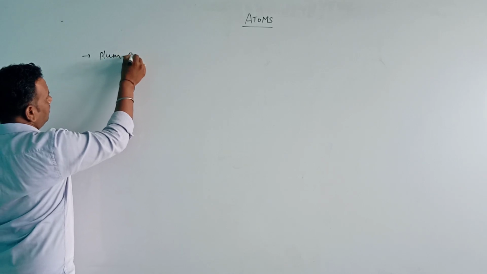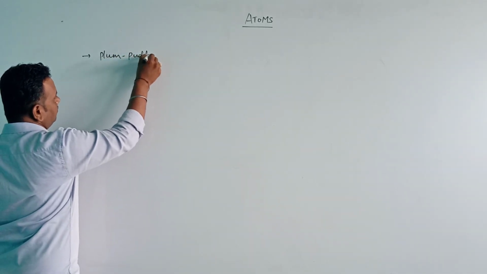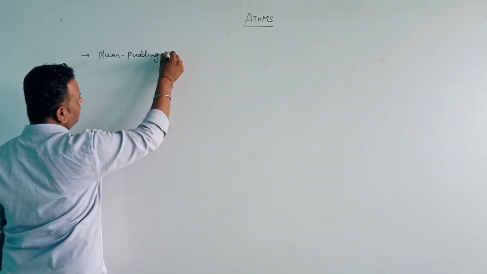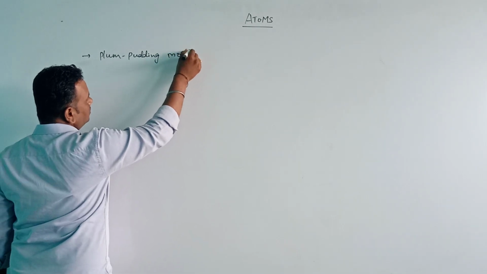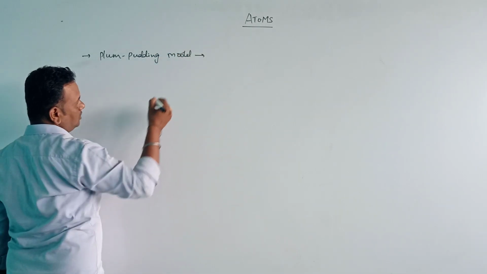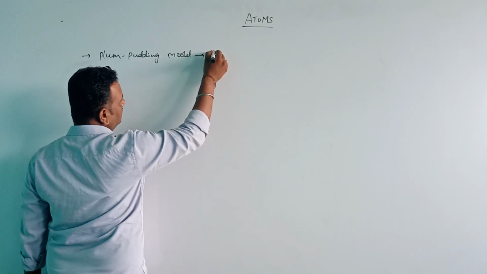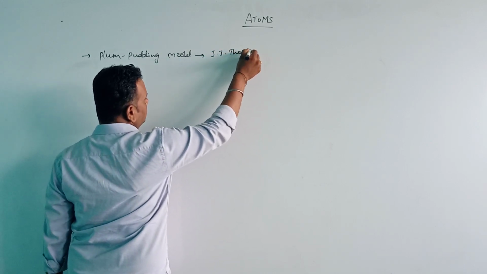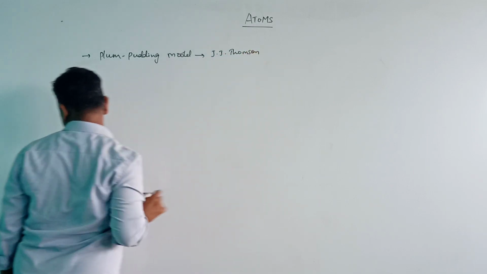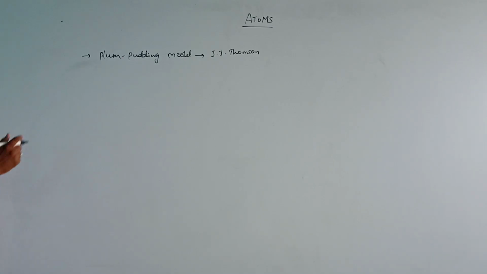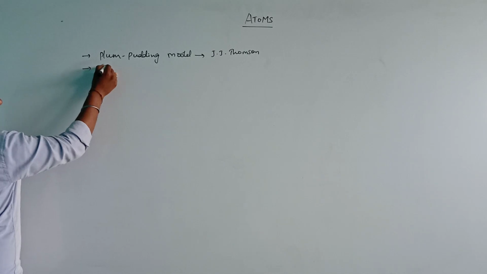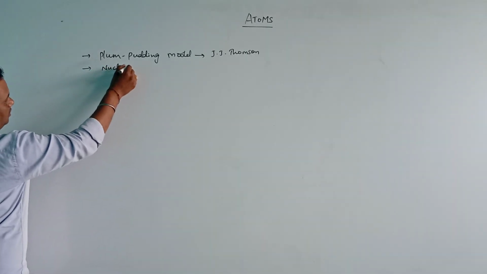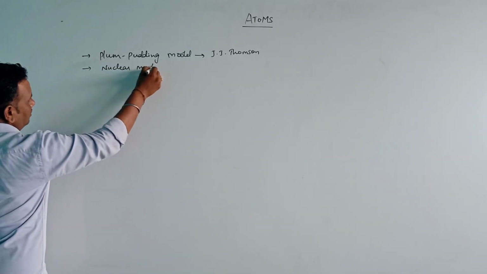The first one is the plum pudding model, which was proposed by J.J. Thomson, the name of the scientist. And the next one is the nuclear model.